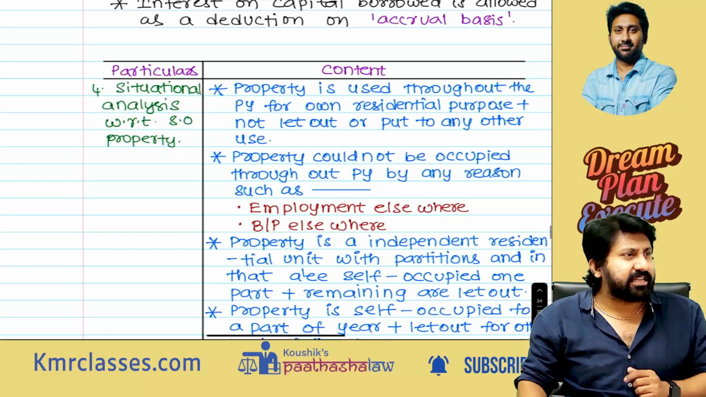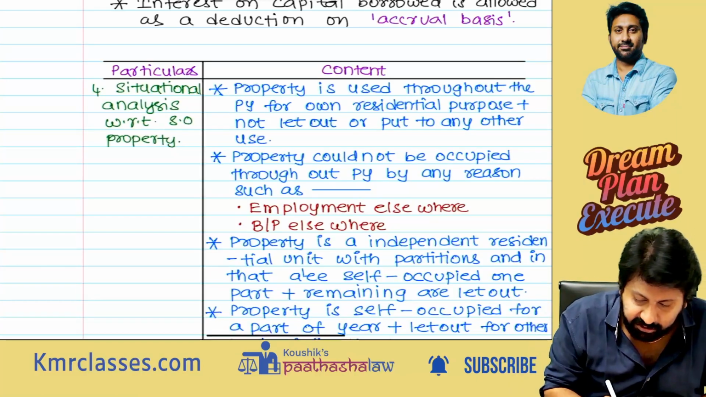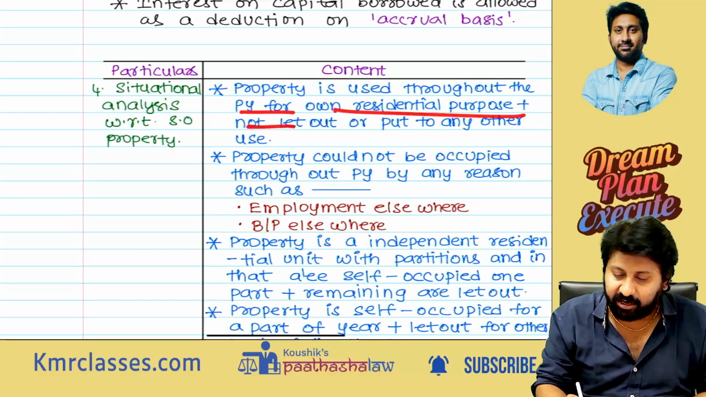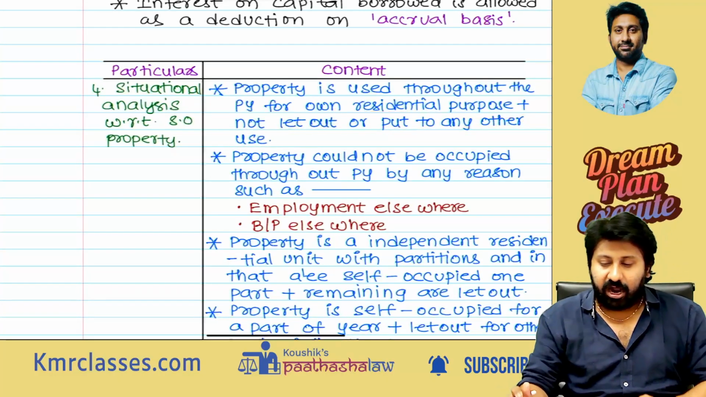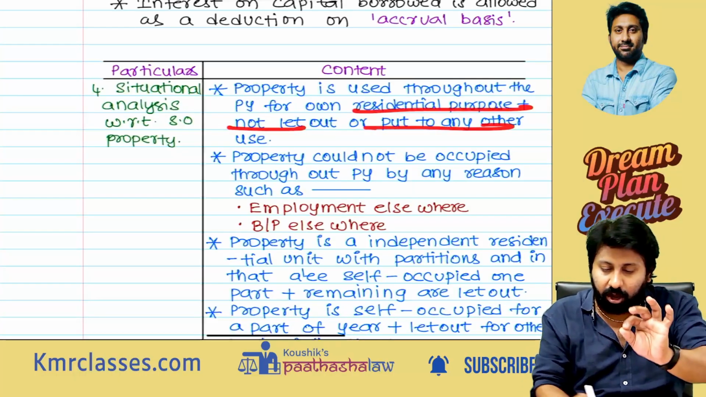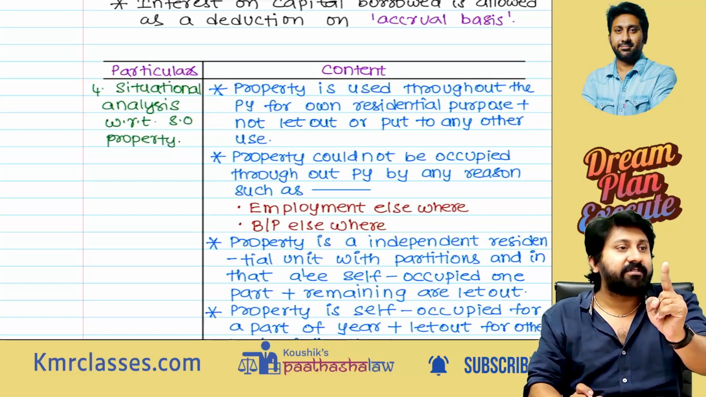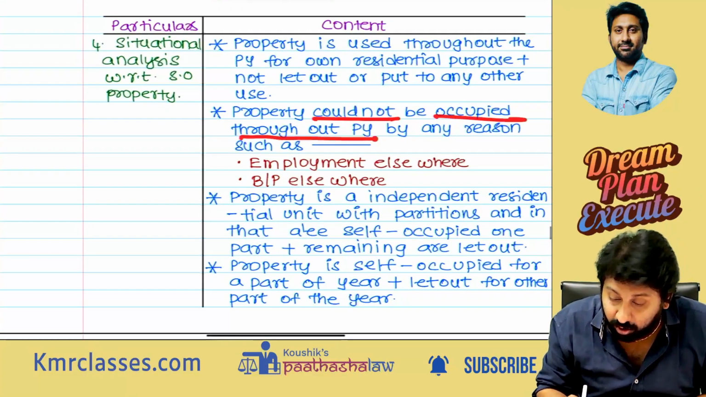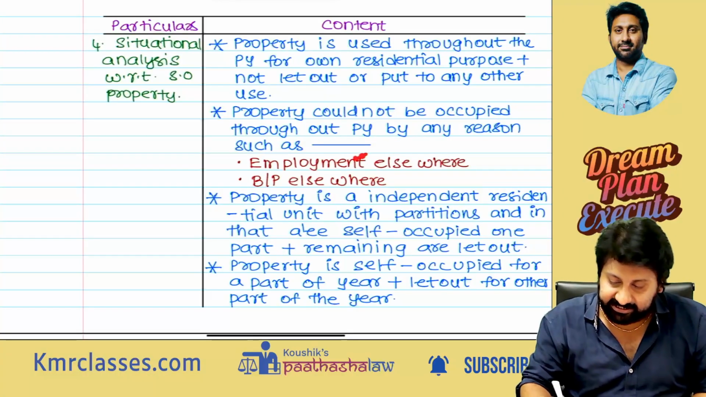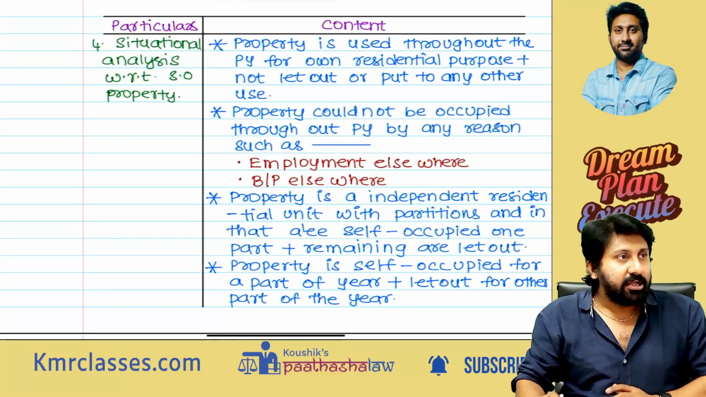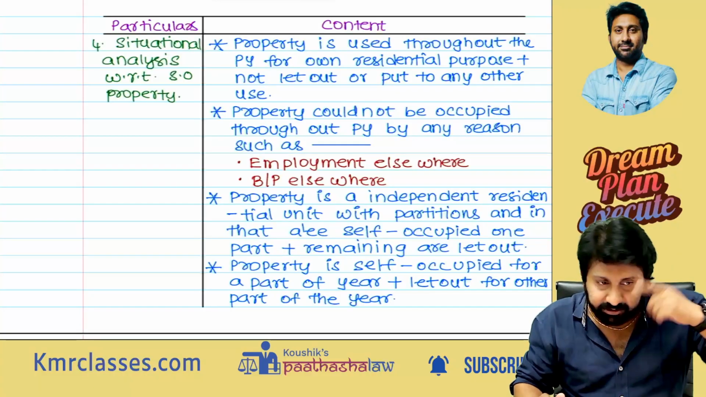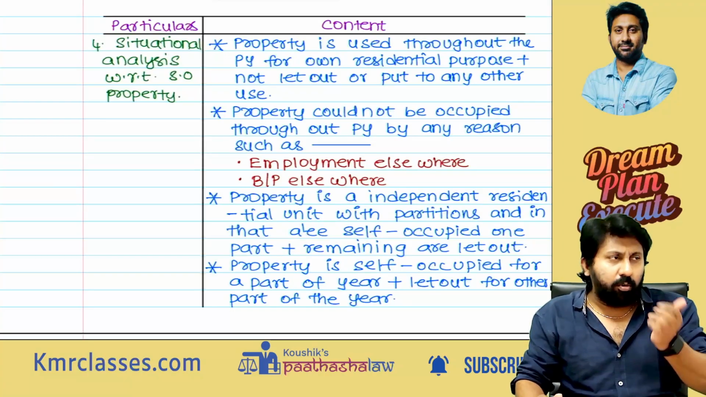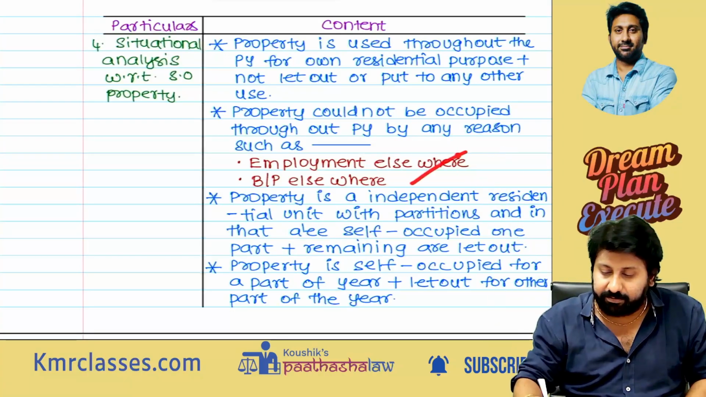Sir, what is 2 lakh? What is 30,000? The question will arise. So before that, situational analysis with respect to self-occupied property. Property is used throughout the previous year for own residence, not let out or put to any use. 100% for residential, not let out or put to use even for 1 day. If you put it to use for 1 day, you cannot claim it as self-occupied. Property could not be occupied throughout the previous year for any reason, such as employment elsewhere or business or profession elsewhere. Either you should self-occupy for the whole of the year or keep it vacant. Why did you keep it vacant? Because I have employment elsewhere or business elsewhere.